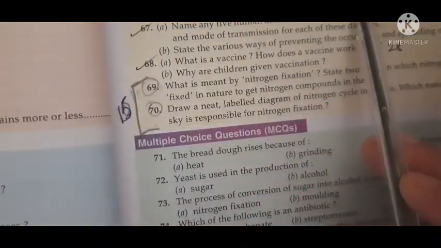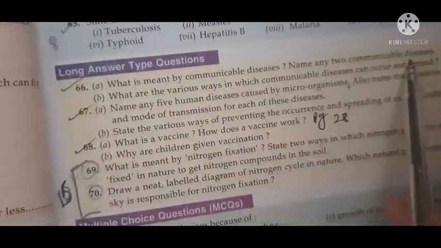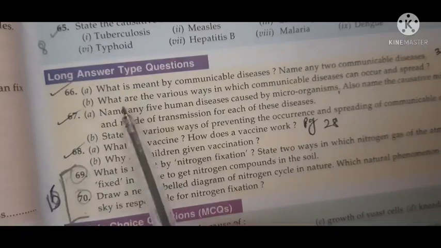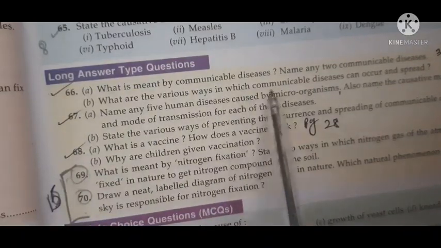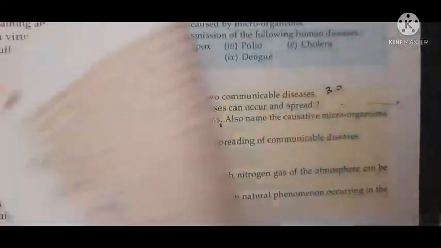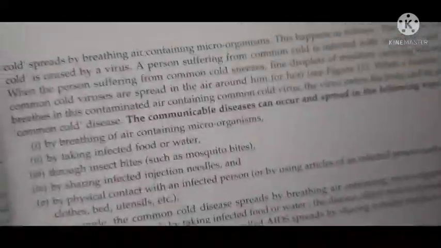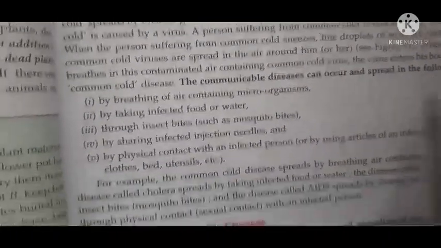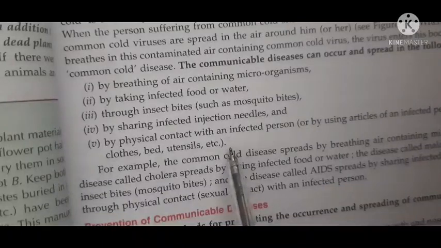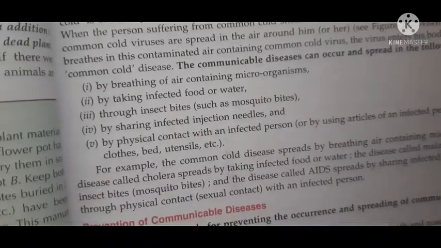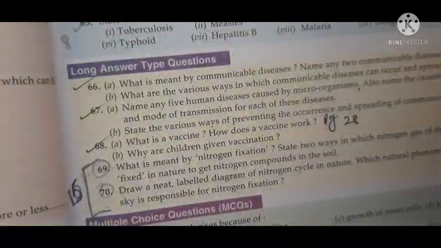Okay, so what is the second part of this question? Name any two communicable disease, so that you can name. Okay, question number 66b. What are the various ways in which communicable diseases can occur and spread? Open page number 30. So this you can write from here. The communicable diseases can occur and spread in the following ways. So these are the ways, and write these points, but students try to write in your own points, so in your own words.